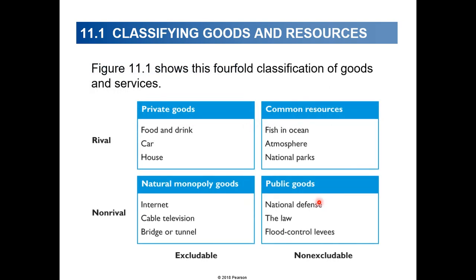So, here we have the classification. In this box we have private goods, which are rivalrous in nature. We have natural monopoly goods, which are non-rival in nature. Public goods are non-excludable and non-rival. Common resource goods are non-excludable but they are rivalrous.